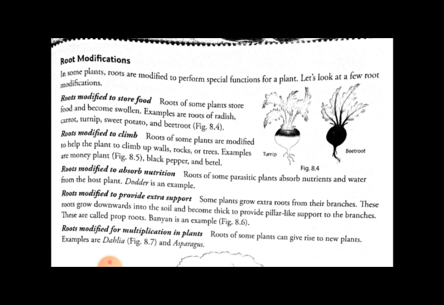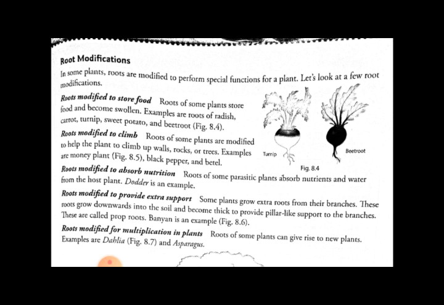In some plants, roots are specially modified to perform a special function for the plant. Let us look at some of the special functions of roots.